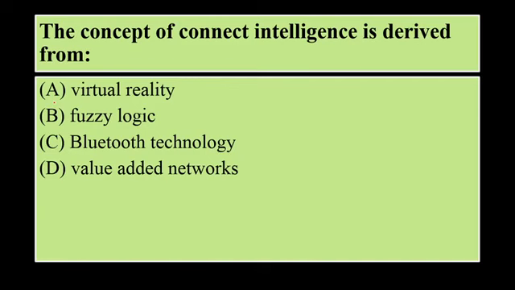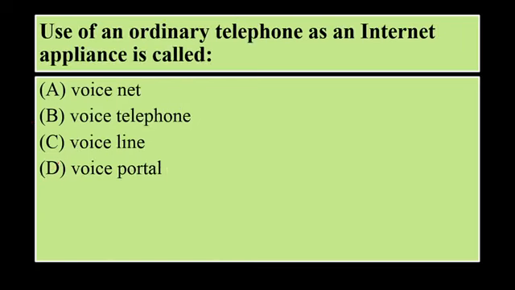The concept of connect intelligence is derived from virtual reality, fuzzy logic, due to technology or value added networks. So the concept of connect intelligence is derived from value added networks, which is the option D. Use of an ordinary telephone as an internet appliance is called VoiceNet, voice telephone, voice line or voice portal. So it is known as a voice line, which is the option C.